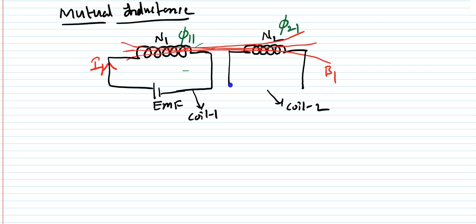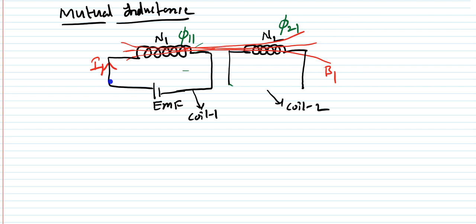Suppose this second coil is completely shorted, completely closed, therefore it is going to carry some current. If it carries some current, then according to Faraday's law, it also induces an EMF here as well. So that is the point you have to understand. This is the concept I am getting from this diagram at the moment.